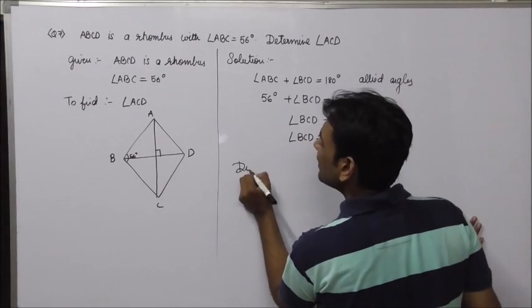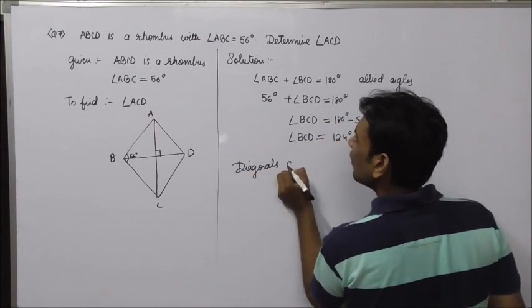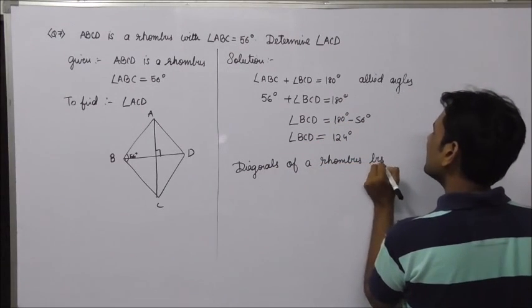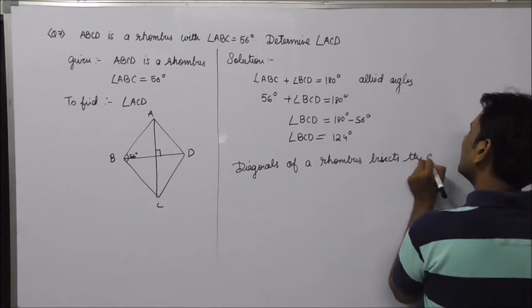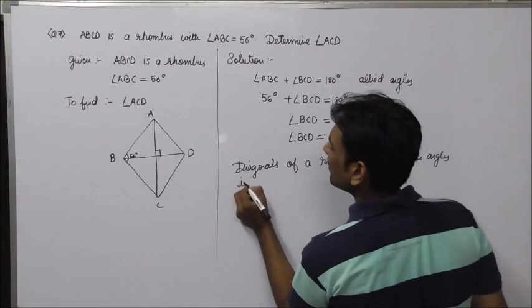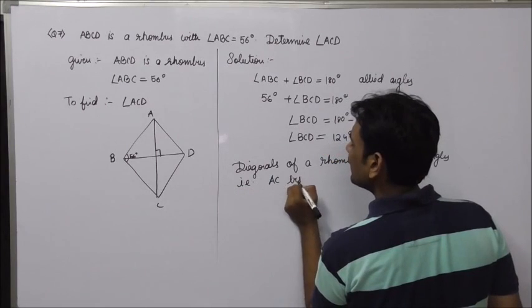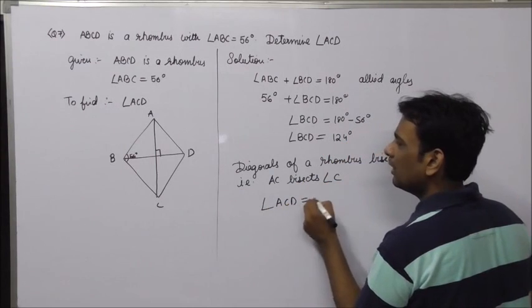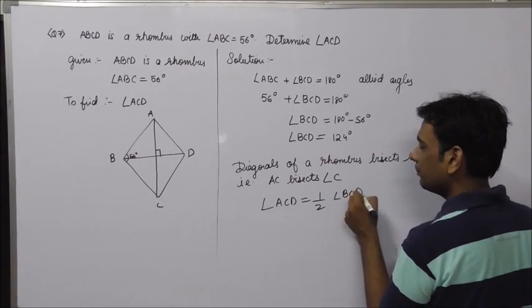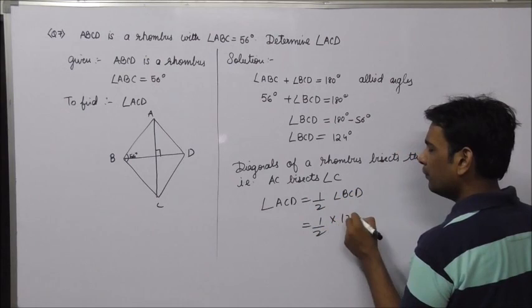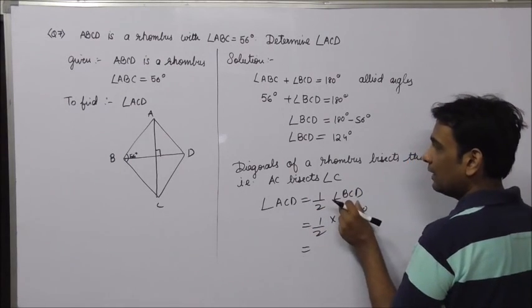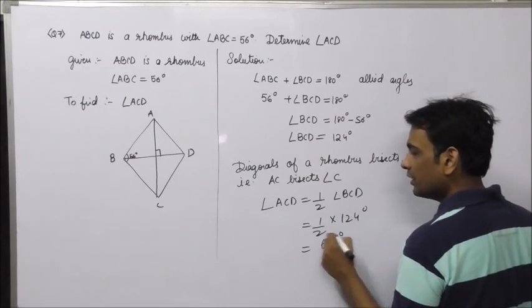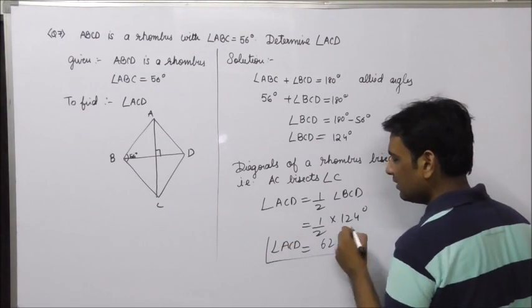Now, diagonals of a rhombus bisect the angle, that is AC bisects angle C. So I can say that ACD would become half of angle BCD. Half into 124. Where did I get 124? BCD is equal to 124 degree. This will become 62 degree. Hence, obtained.